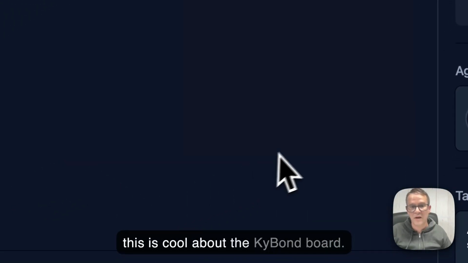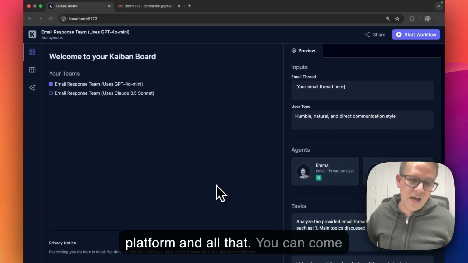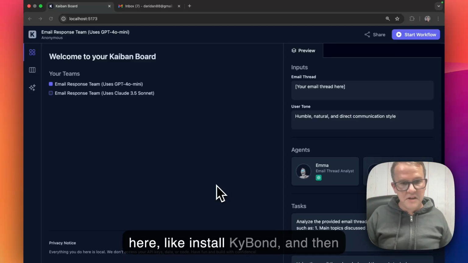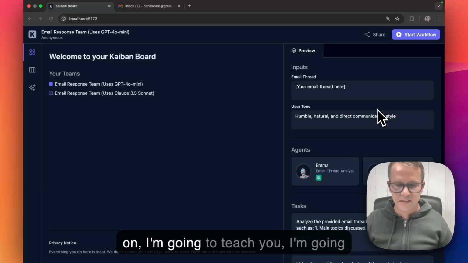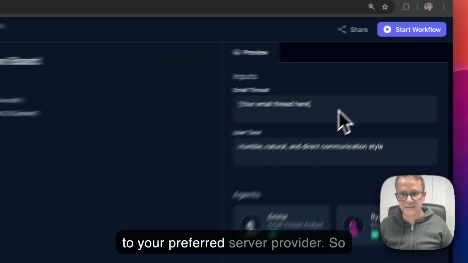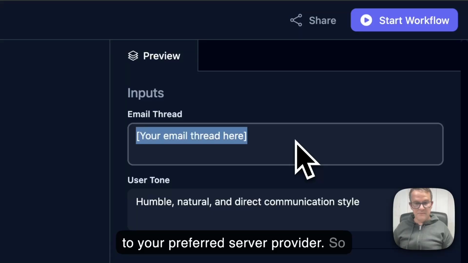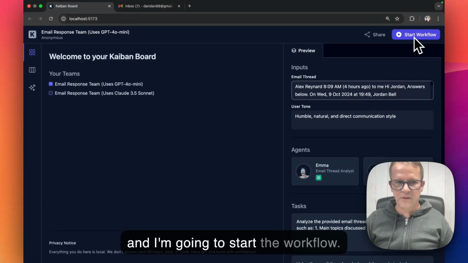This is the cool thing about the Kaiban board: you don't have to log into the SaaS platform and all that. You can come here, install Kaiban, and play locally. Later on I'm going to show you how you can deploy to your preferred server provider. So I'm going to put the email thread here and start the workflow.